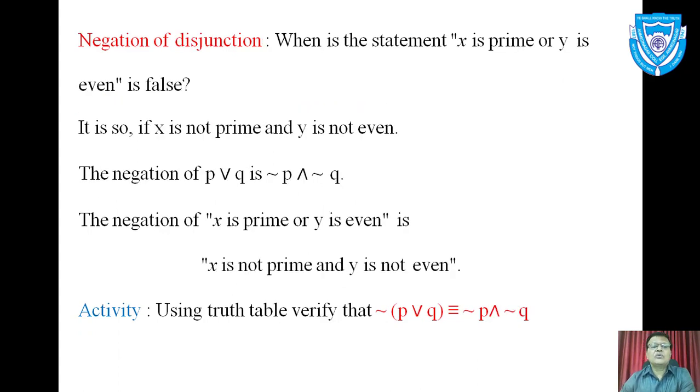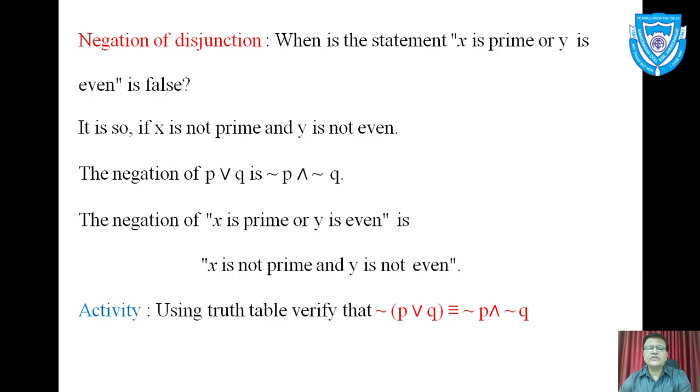Next we see negation of disjunction. When is the statement "X is prime or Y is even" false? It is so if X is not prime and Y is not even. Means for this statement to be false, we want both the components to be false. So we write negation of P or Q is negation of P and negation of Q. The negation of "X is prime or Y is even" is "X is not prime and Y is not even."